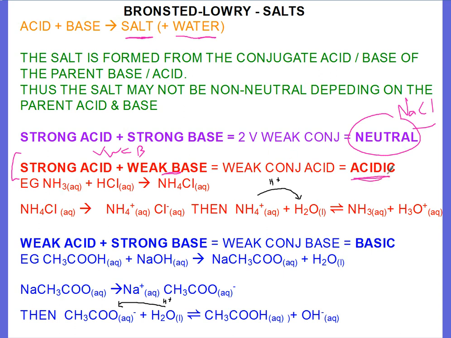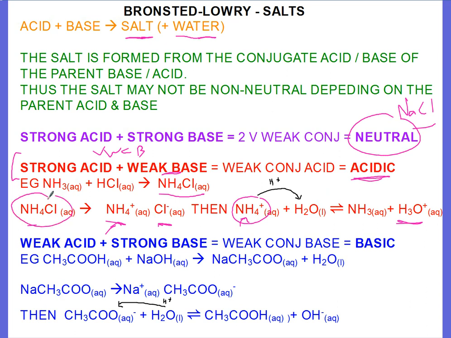An example of that is reacting ammonia with hydrochloric acid to produce ammonium chloride. That ammonium chloride will dissolve in water to produce ammonium ions and chloride ions. Those chloride ions are the very weak conjugate base of hydrochloric acid, so they're basically neutral. But that ammonium ion is the weak conjugate acid of ammonia, and therefore it can donate protons to water to produce hydronium ions. Therefore that ammonium ion is acidic, and that ammonium chloride salt is an acidic salt.